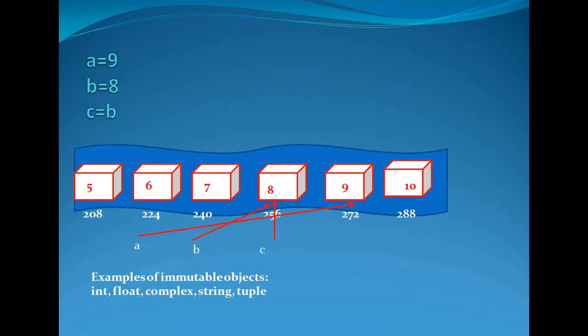If we change the value of A, B, C, the addresses also change. A is equal to 9, stored in memory location 272. B and C storing value 8 and their address is 256. Integer, float, complex, string, tuple are examples of immutable types of data.